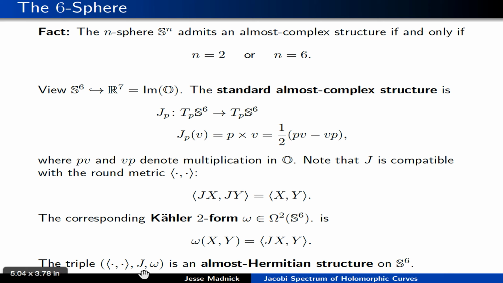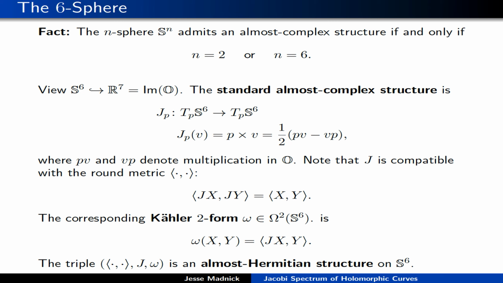So you get this standard package on S6, the triple consisting of the metric, the almost complex structure, and the two form. This triple of data is called an almost Hermitian structure, or a U3 structure if you like the theory of G structures.